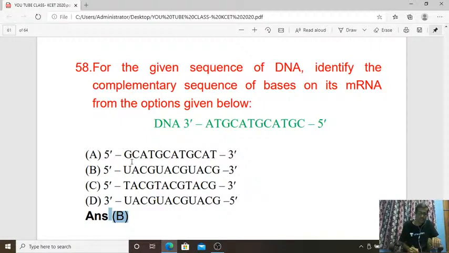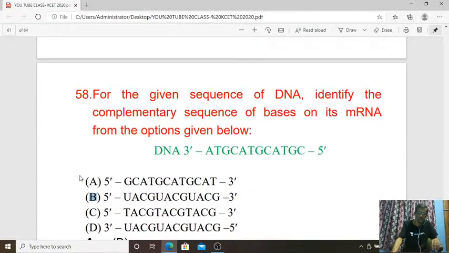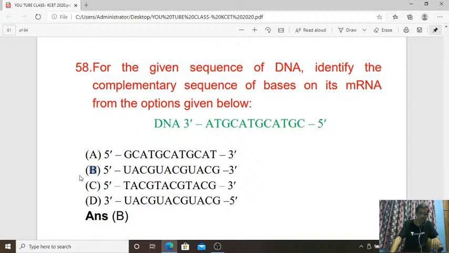So B is the right answer for 58. It is easy to write, isn't it? But be careful, uracil will come instead of thymine against the adenine.